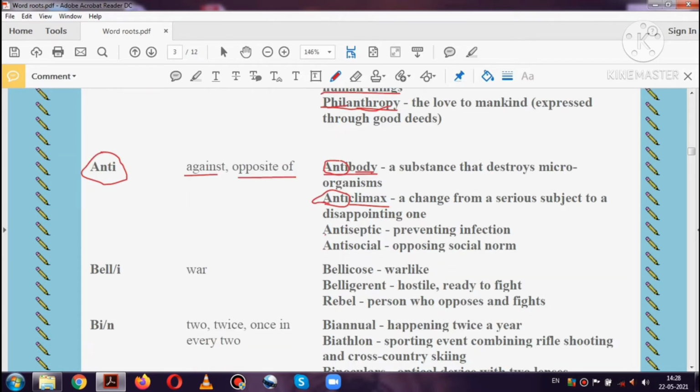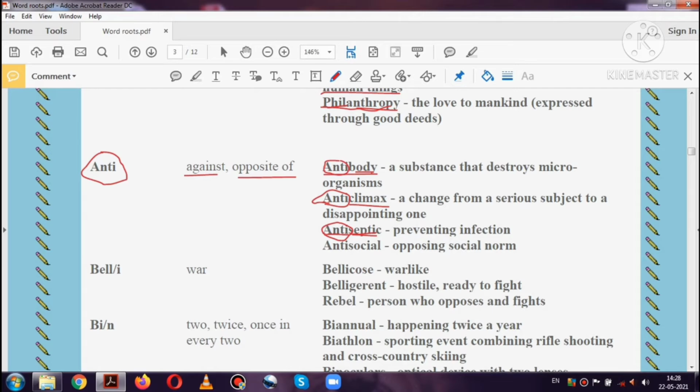The next word is antiseptic. You might have heard this word along with facial cream or antiseptic cream. Anti means acts against, and septic means microorganisms or germs which lead to infection. So it acts against infection. Anything which prevents infection is known as antiseptic.